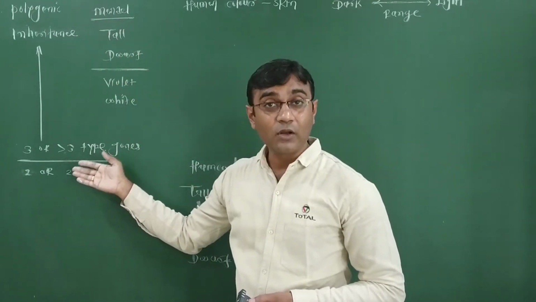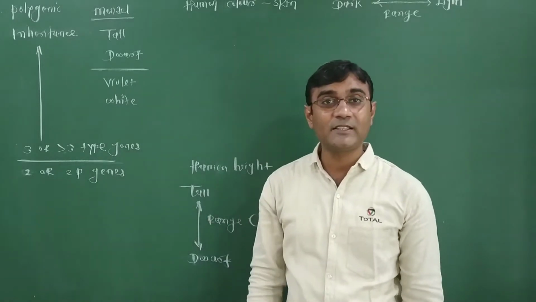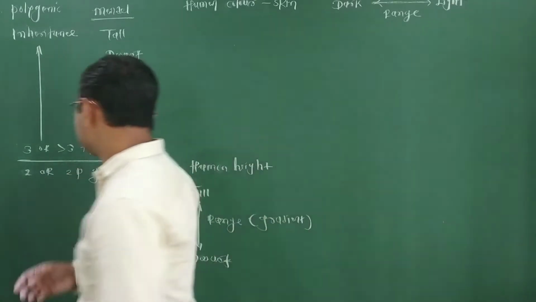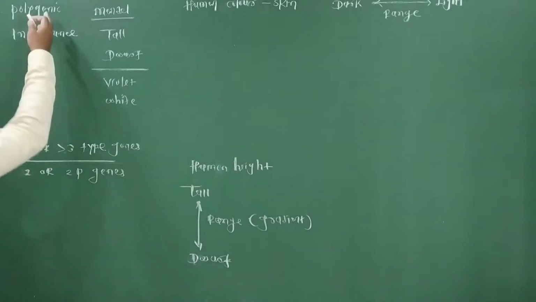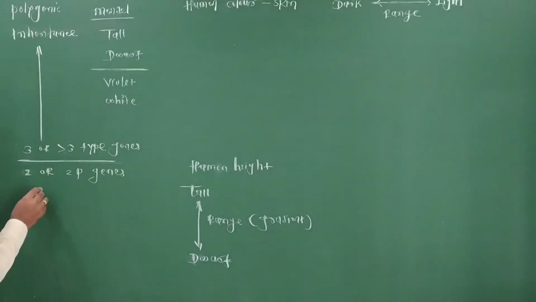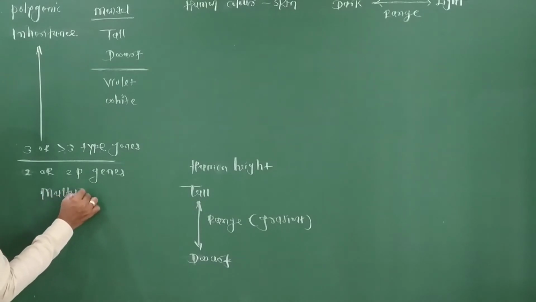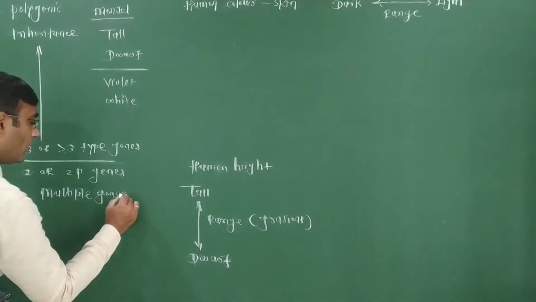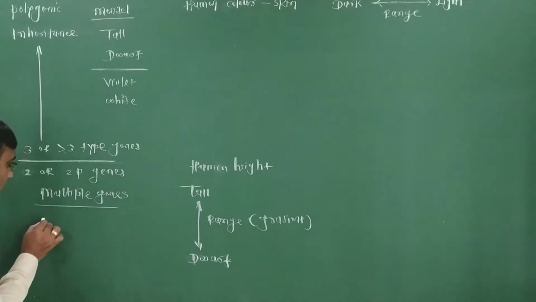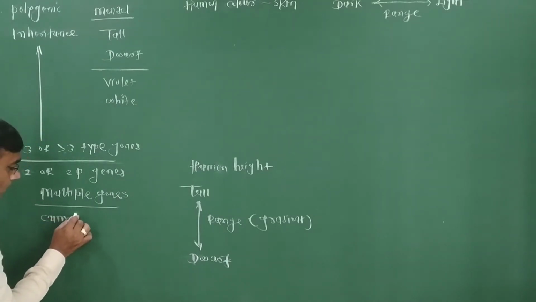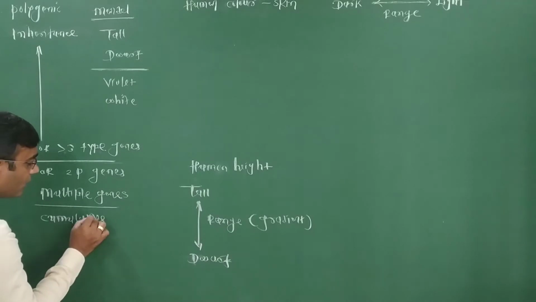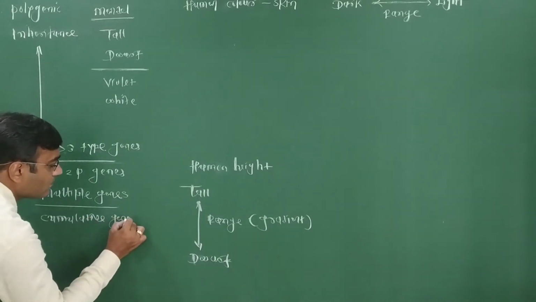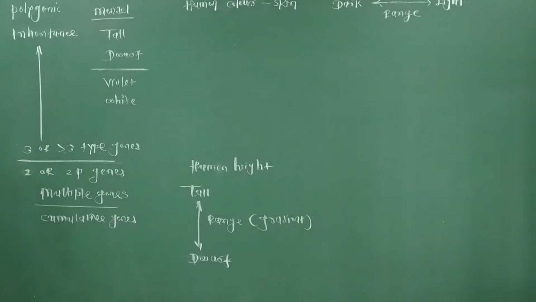There are three or more than three genes responsible for this character. These genes responsible for a polygenic character can be called multiple genes, or cumulative genes, or polygenes.